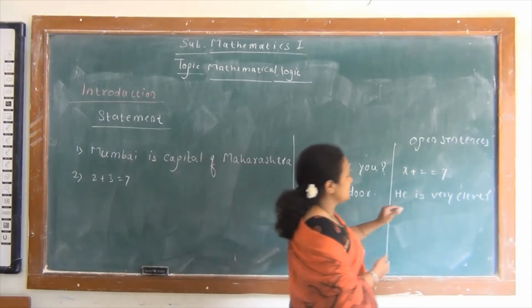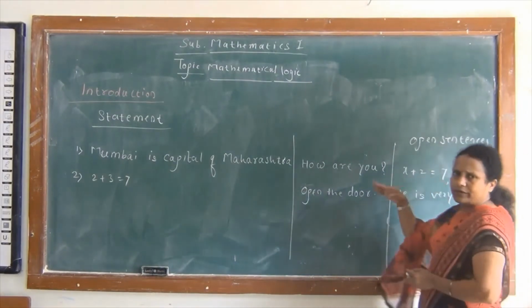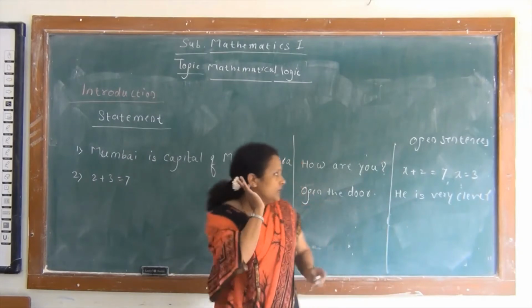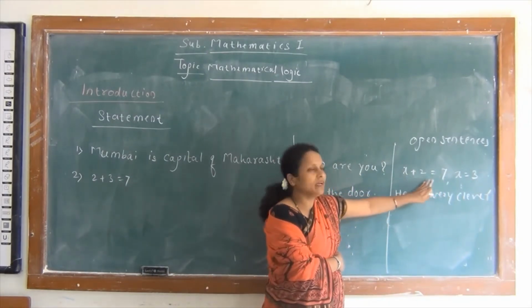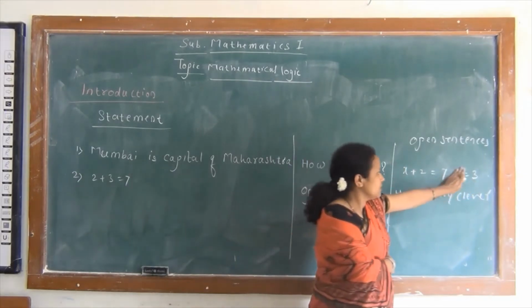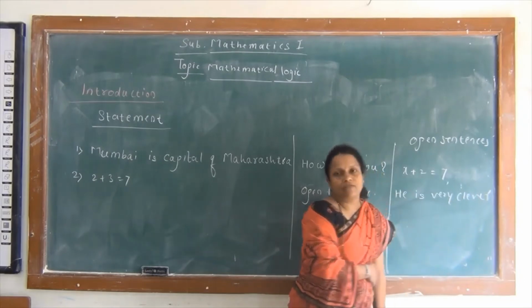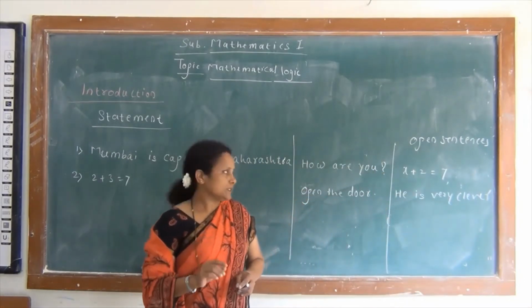This open sentence becomes a statement when we are given x is equal to 3 or any value of this x. If we are given x is equal to 3, then 3 plus 2 equals 7, so this is a false statement for this x is equal to 3. So if the value of x is given, then it is a statement, and if the value of x is not given, then it is not a statement, it is an open sentence.